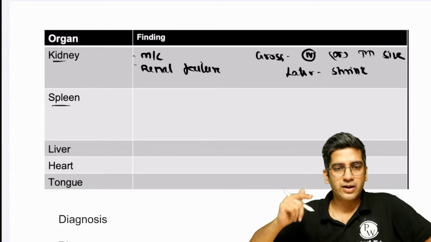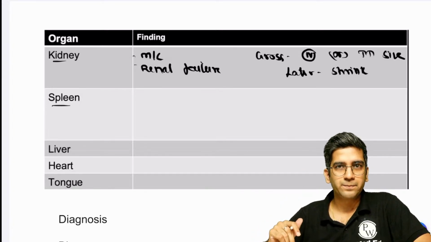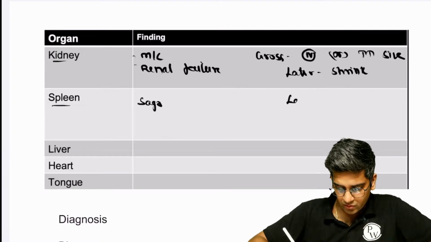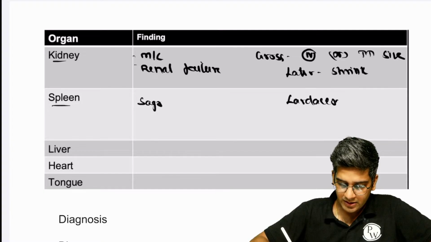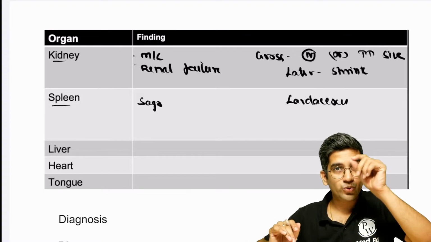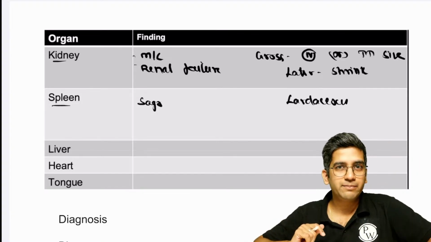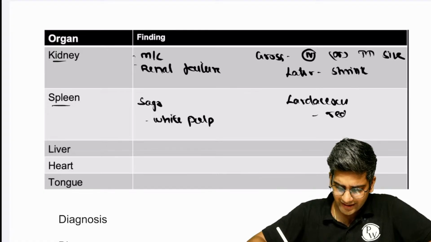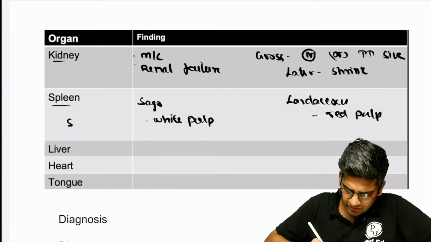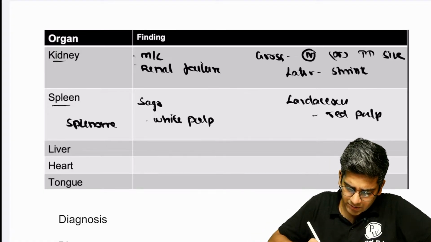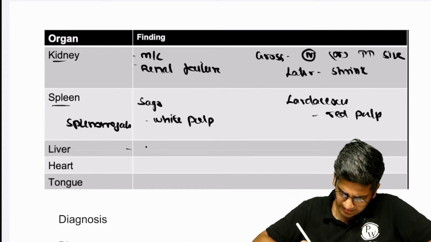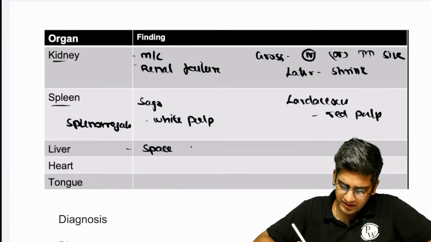Spleen, what are two types of amyloid deposits in spleen? You guys know that. What are they? We have two different types. We have your sago spleen and we have your lardaceous spleen. Lardaceous is lake-like. Sago is dots. Sago, pakka might be in the Viva, right? Sago is involvement of amyloid in the white pulp, and lardaceous is involvement of amyloid in the red pulp. By default, both of them will have splenomegaly. Clinically, the patients might have a splenomegaly or an organomegaly, right? Liver, space of Disse. Again, you can have a hepatomegaly, and the deposition will be in the space of Disse, right?